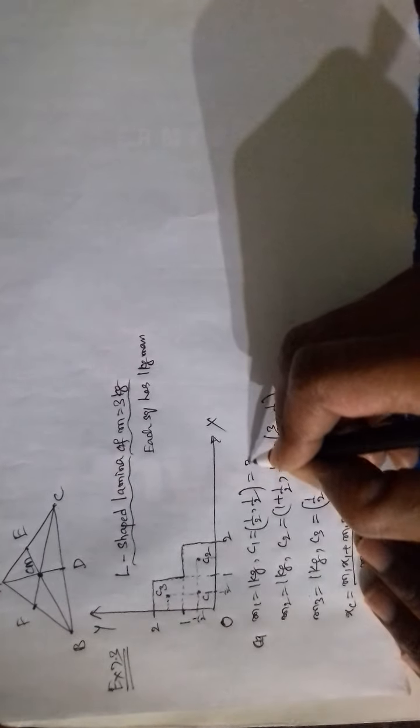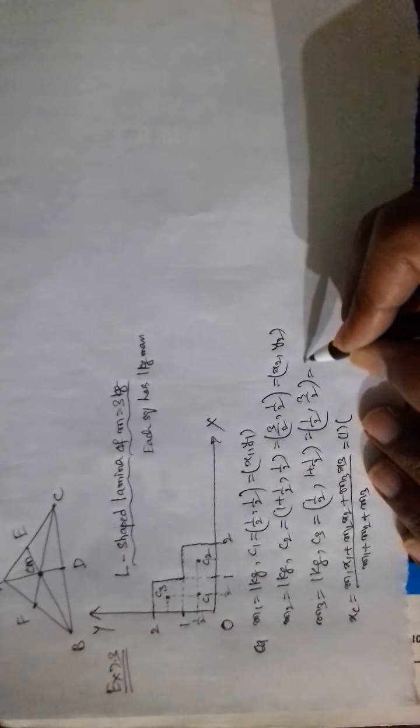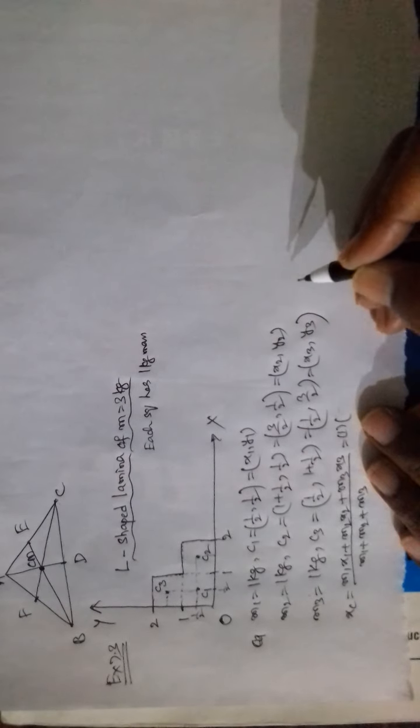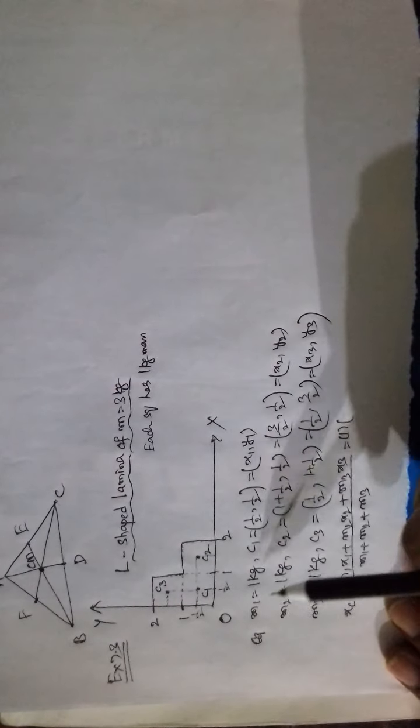So this is x1 y1, x2 y2, x3 y3. For the first square center x1 y1, second square center x2 y2, third square center x3 y3. Here this is x1 y1, x2 y2, x3 y3.